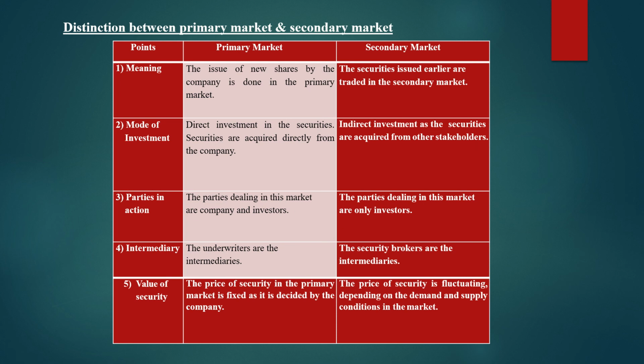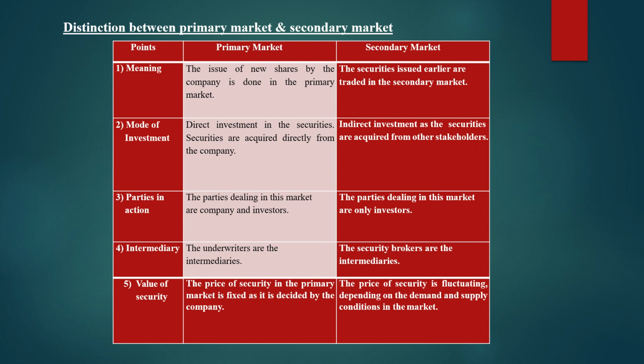Here there is no direct contact, but there is indirect investment between the different stakeholders. Then the third difference is parties in action. The parties mainly dealing in the primary market are the company and the investors, whereas the parties mainly dealing in the secondary market are only investors. ये company के साथ direct investment नहीं होता है, but only investment is done among the investors.